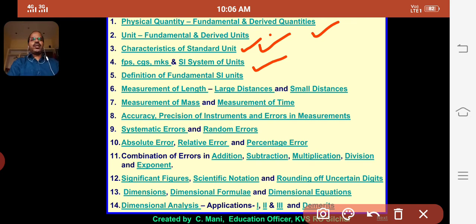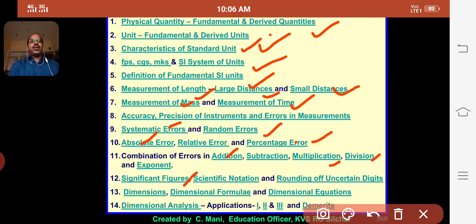definition of fundamental SI units, measurement of length, large distance, small distance, measurement of mass, measurement of time, accuracy, precision, instrumental error and systematic error, random error, absolute, relative, percentage error, combination of errors, that is the addition, subtraction, multiplication, division, significant figures, scientific notation, rounding of uncertain digits, dimensions, fundamental formulae, dimensional equations, dimensional analysis, application of dimension and some examples also.